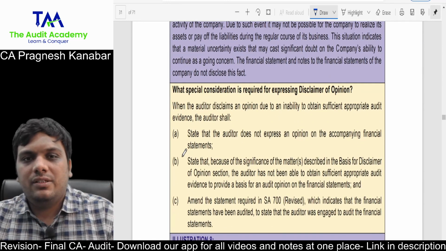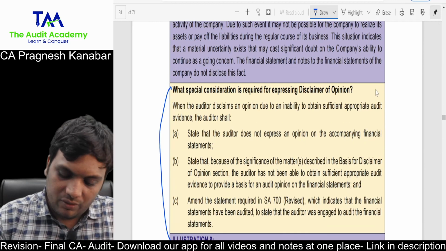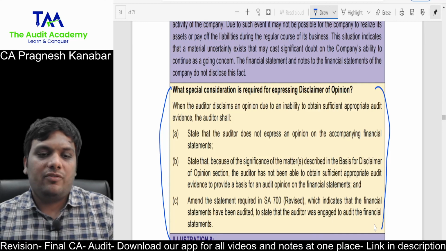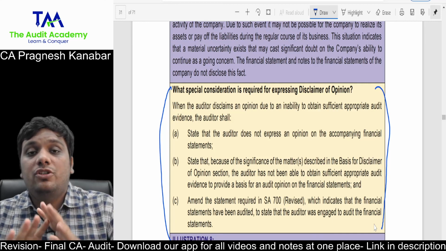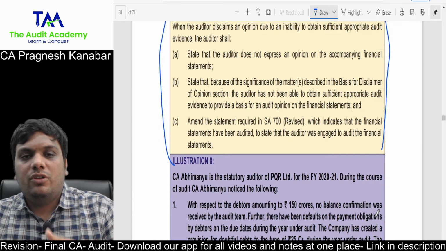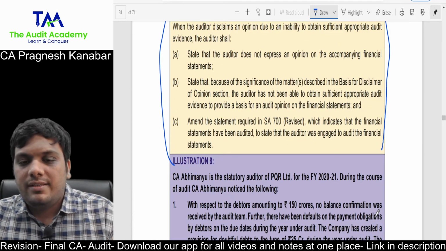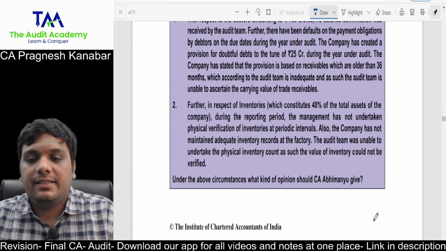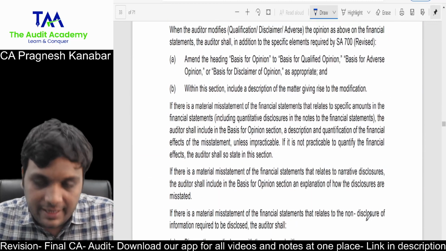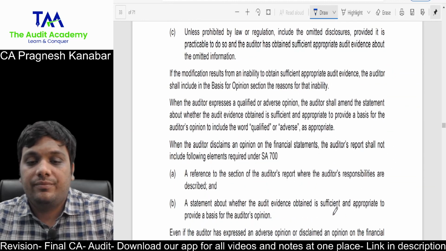Once you are done with this, do not worry about it. Repeatedly they are asking what the changes in the audit report are because of a disclaimer of an opinion. This should be done at the end, once you are completely clear about the full audit report format, that means after you are through with the knowledge of SA 700 to 706. All right. That's it for this short revision on qualified, adverse and disclaimer of an opinion.